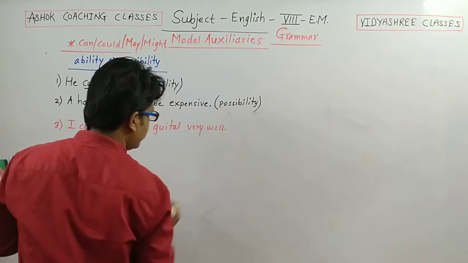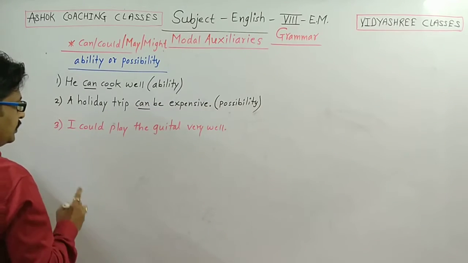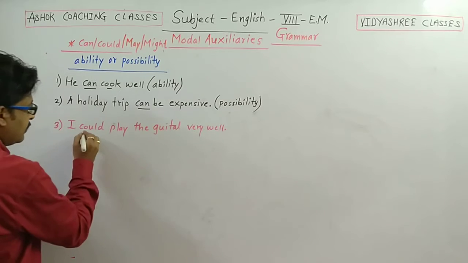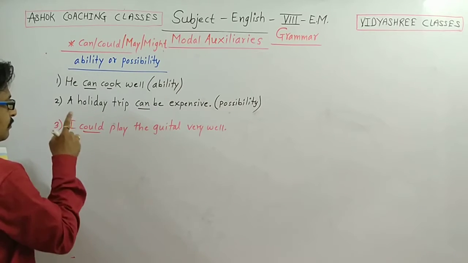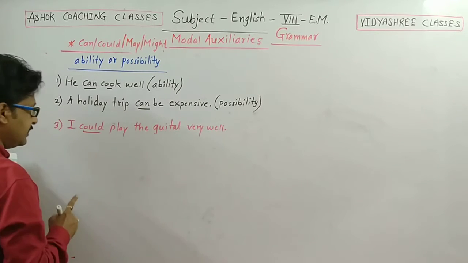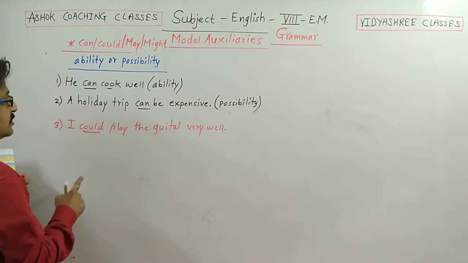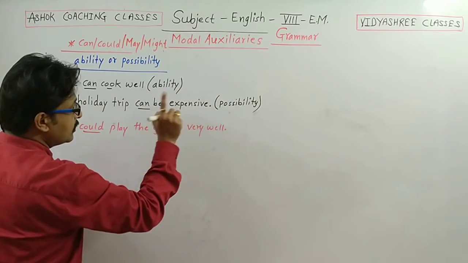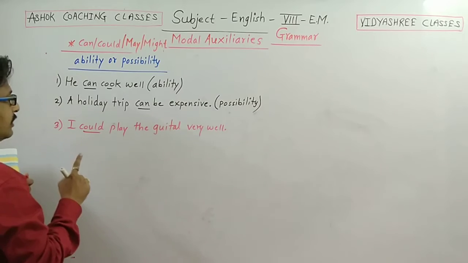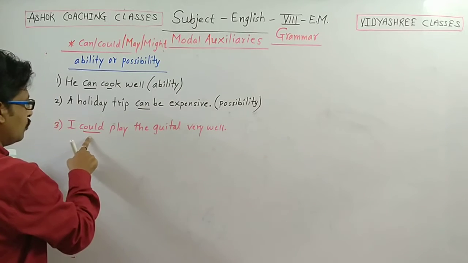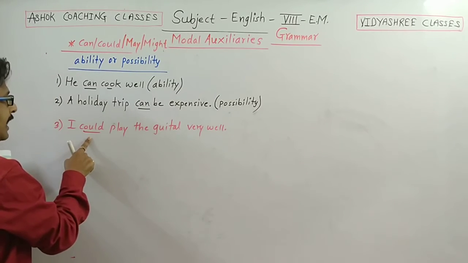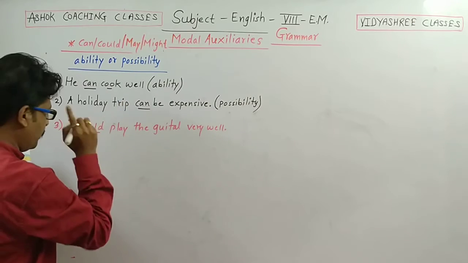Here the modal auxiliary is could. Could is a modal auxiliary here in the sentence and it expresses ability, not possibility. So in I could play the guitar very well, could is the modal auxiliary, and it expresses ability.